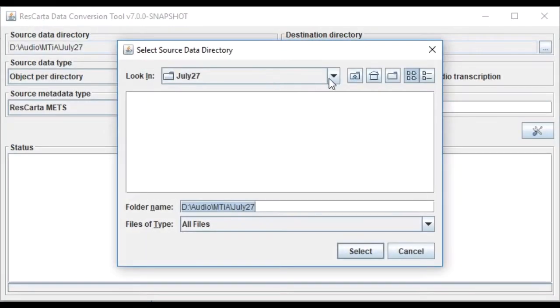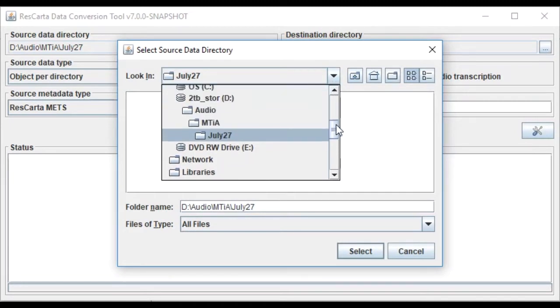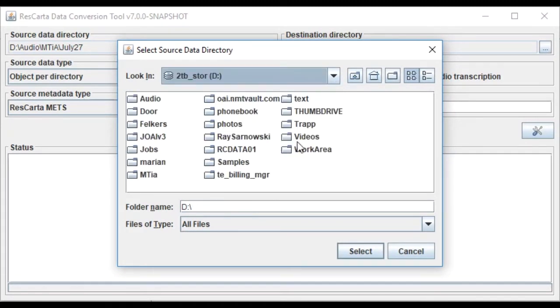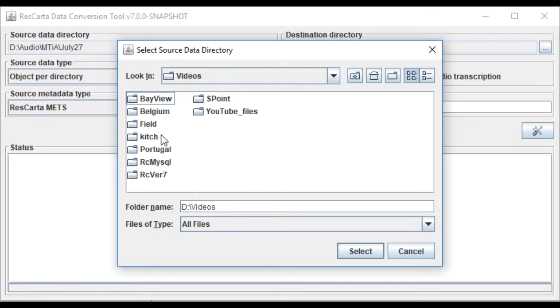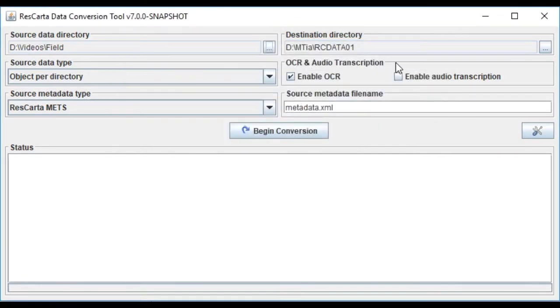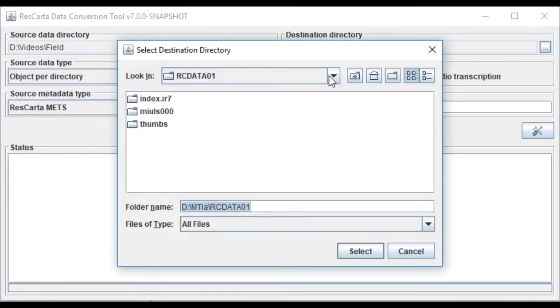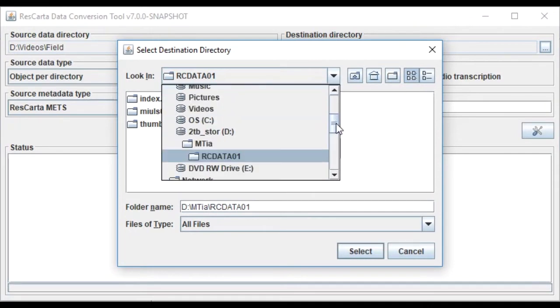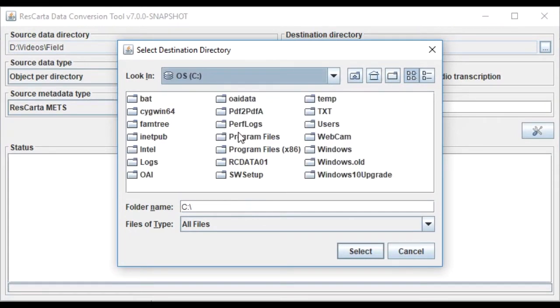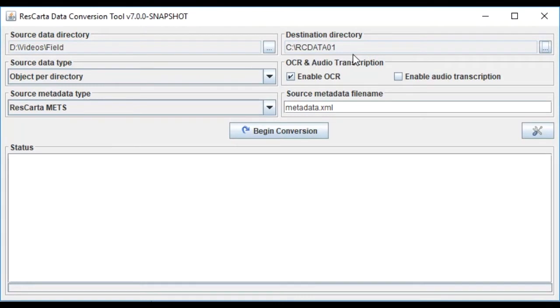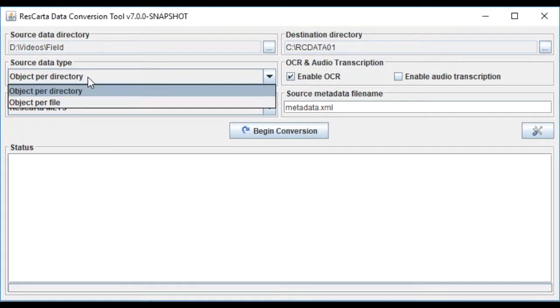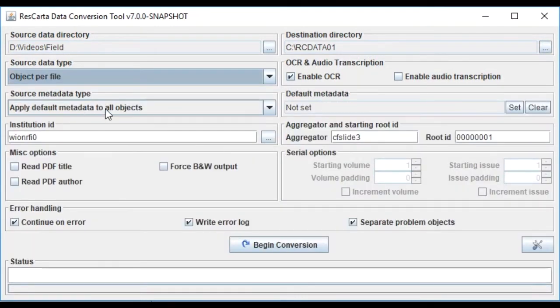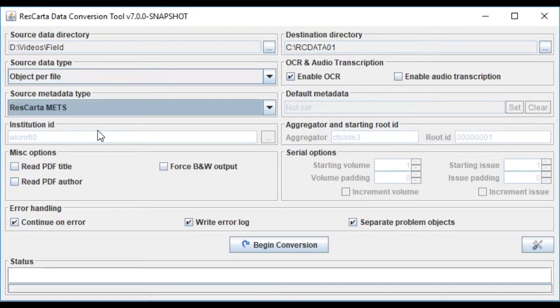Now I'm going to open up the data conversion tool. That's the number 2 in your files, and we're going to go back over to D, videos, field. So we're going to grab that, and it was writing over to a previous job. I'm going to just go grab my C drive here for a second, put it someplace where I can find it. So C, and then it puts RC data by default, and this is per file, and we've already made the metadata, so we set that to ResCarta METS.